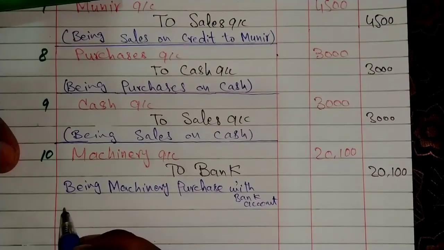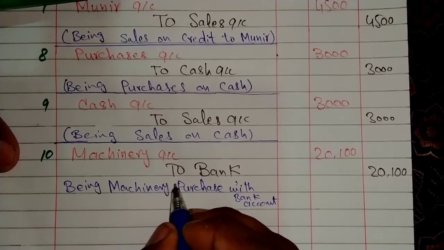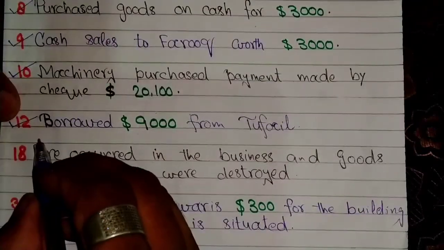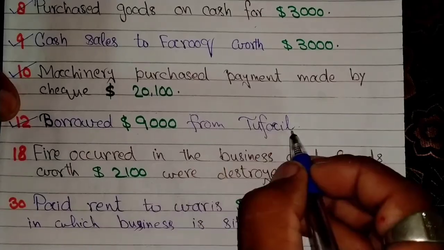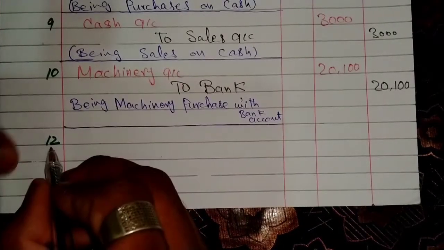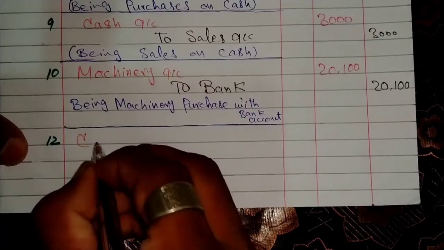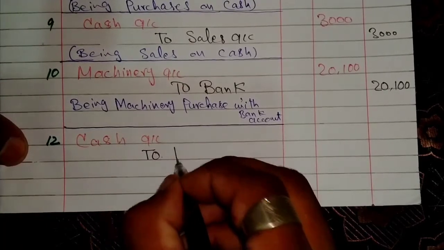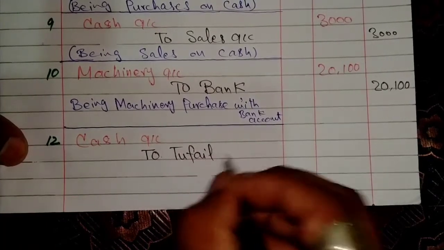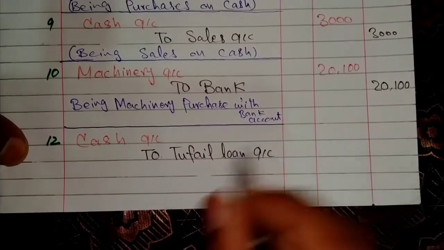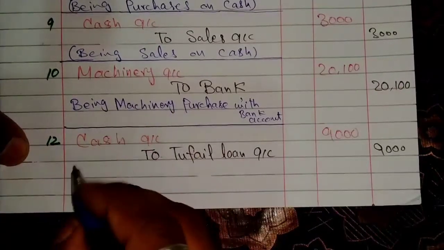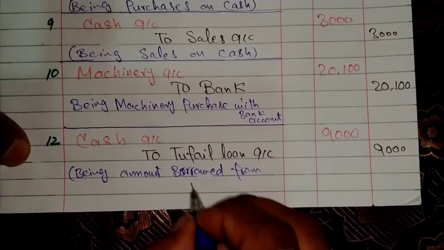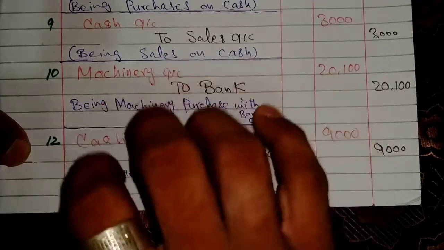We can say the payment for this machinery has been made from the bank via check. Next entry is: borrowed $9,000 from Tufail. The entry will be on 12th January, cash account debit to Tufail loan account credit, with the amount and the description being borrowed from Tufail. The transaction has been cleared here, right?